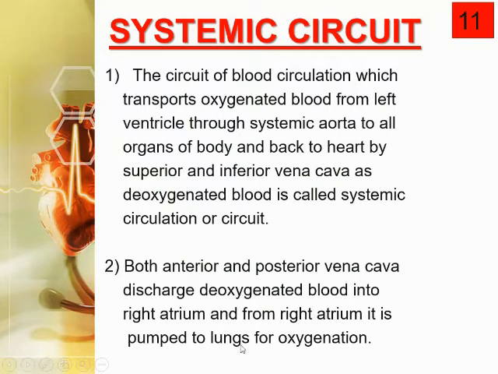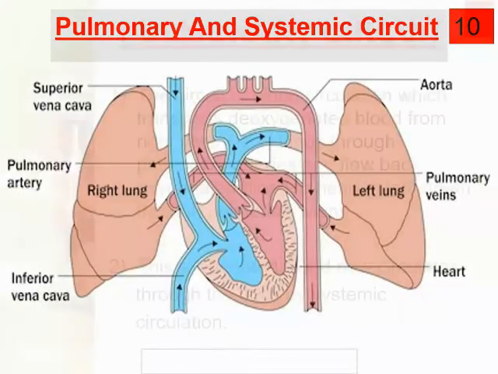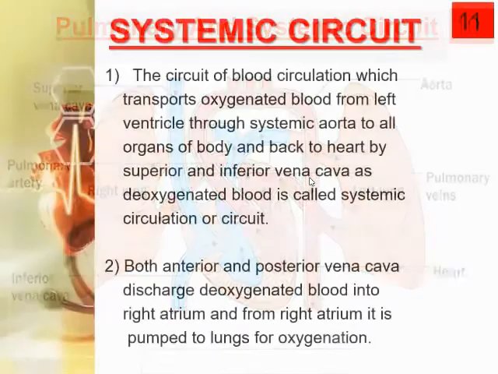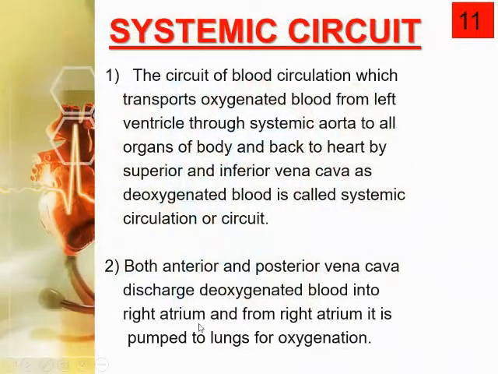Right? Again it is going for oxygen. It means point number 2 of the systemic circuit and point number 1 of the pulmonary circuit are the same. If you observe, these transport the deoxygenated blood from the right ventricle to the lungs. And if you observe point number 2, the blood is again going, which blood? The deoxygenated blood into the right atrium. Point number 2 is again repeating.